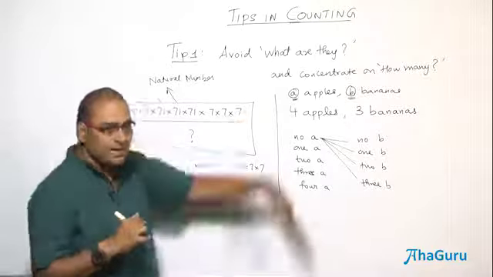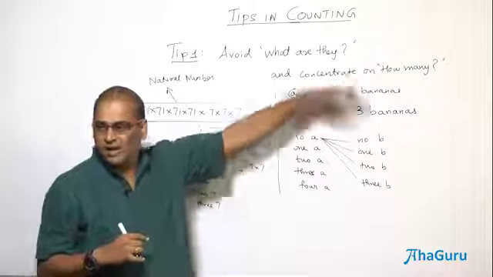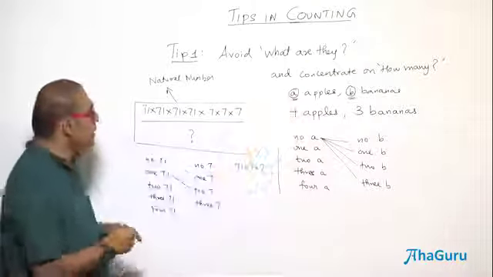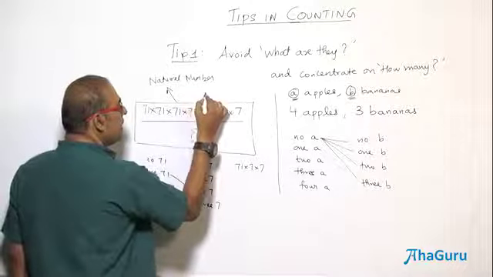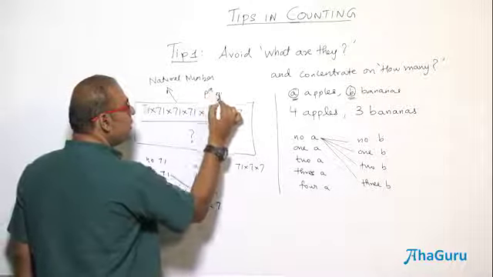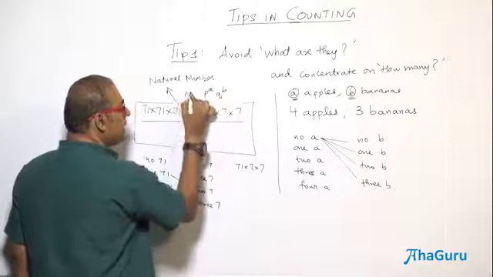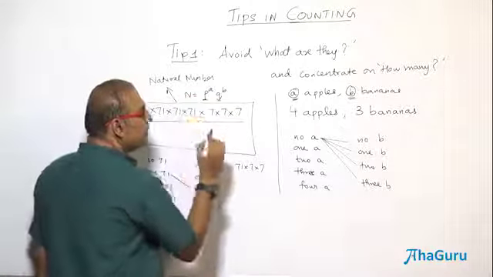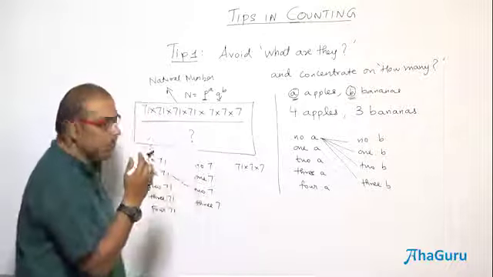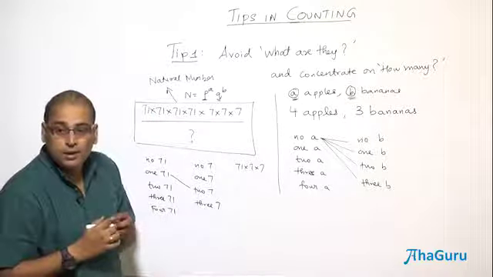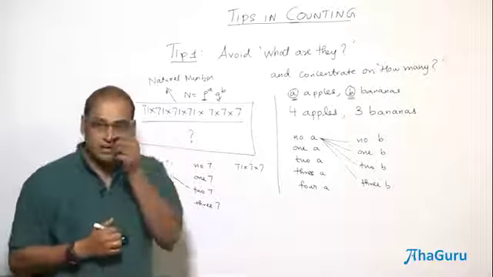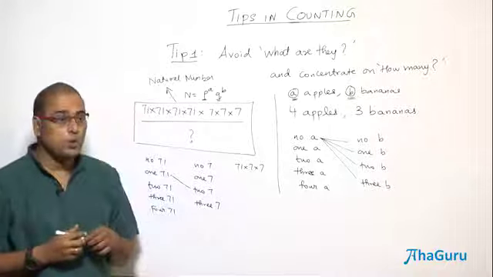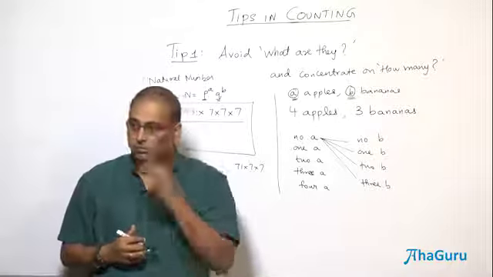Because from no apple till a apples. Bananas, no banana to b, so a plus 1 into b plus 1. How do you connect that with this problem? If you have a number like p power a into q power b, what are p and q? Distinct primes. What are a and b? Whole numbers. So what will be the number of factors? A plus 1 into b plus 1.